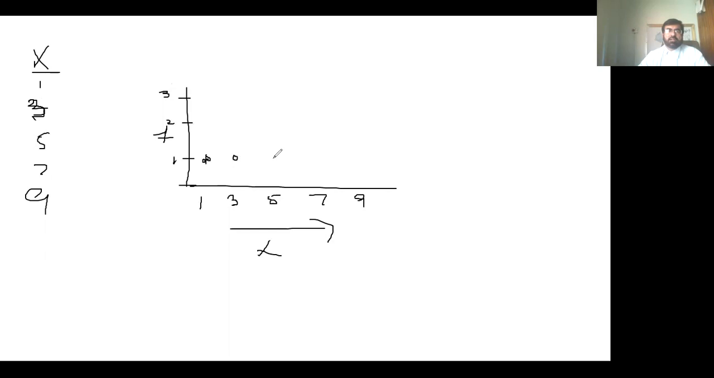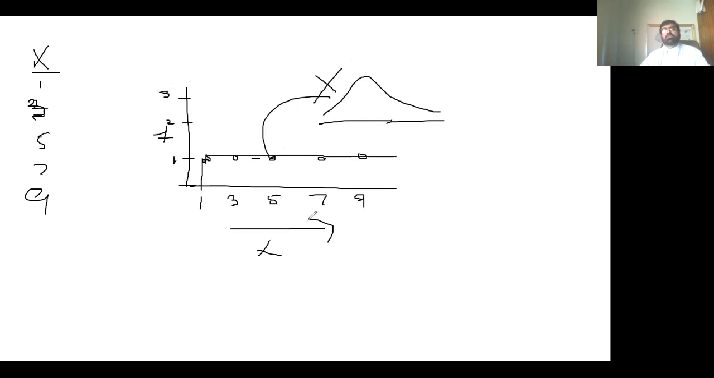So here it is one frequency, it is also one frequency. If we draw a curve, it becomes a straight line. It does not look like a normal curve. So this population is not normally distributed. So what will we do? First, we take all the possible samples and then we calculate the means of all samples.